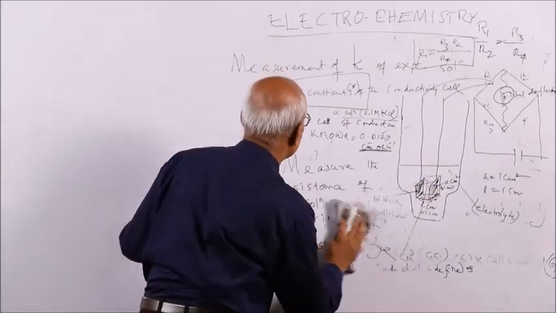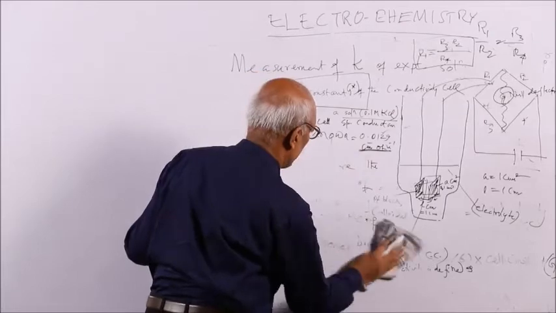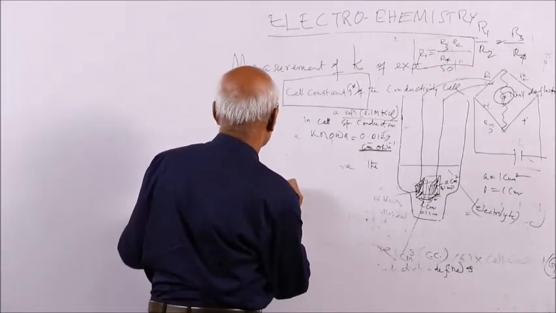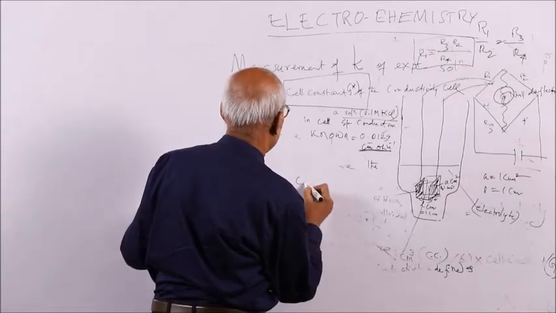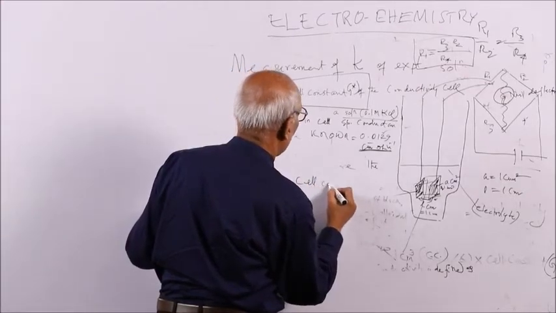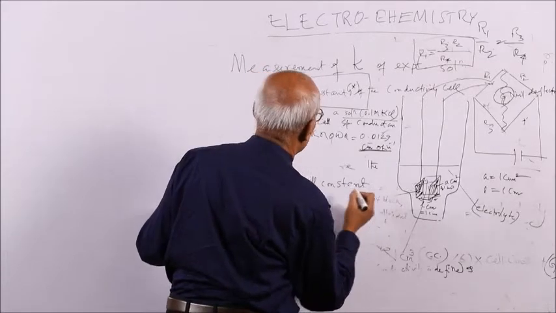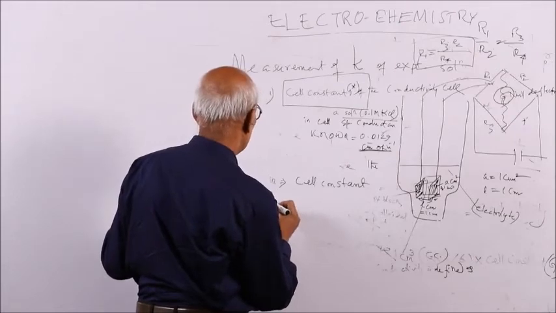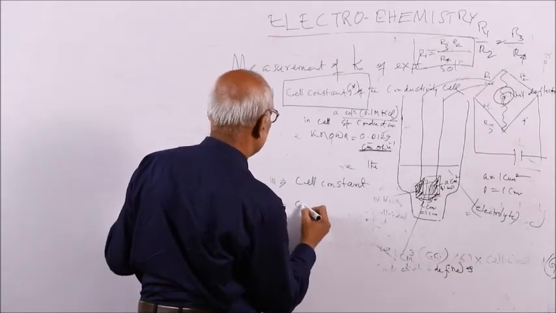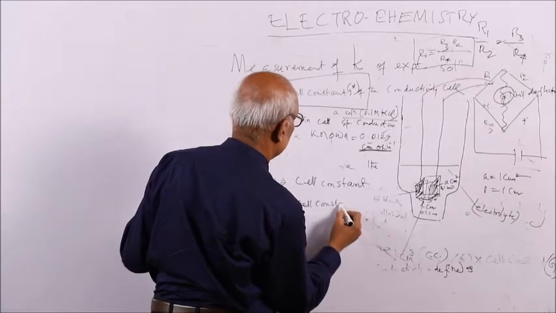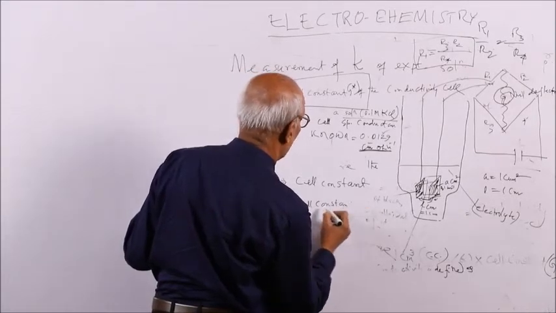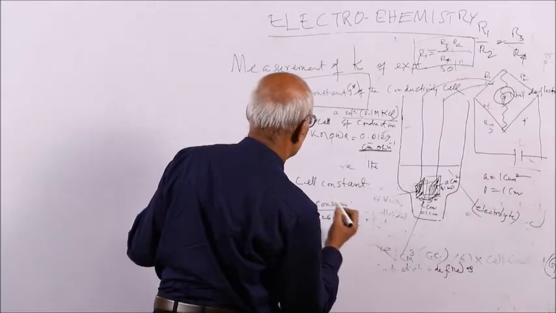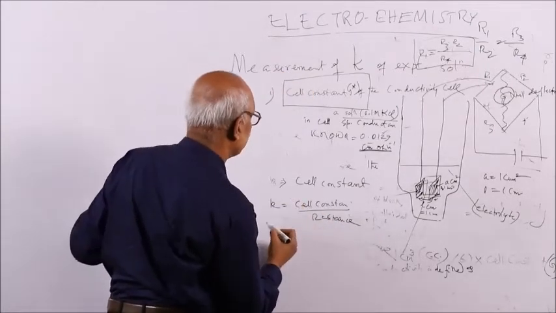Third, how can you measure the cell constant? You know specific conductance is equal to cell constant into conductance, or cell constant by resistance.